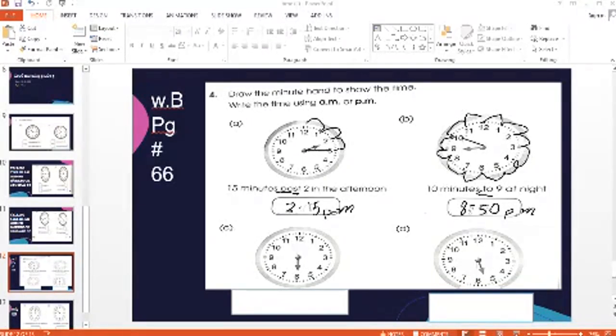So let me just draw the minute hand. This is where your minute hand is pointing. So it means your answer is correct. It will point toward the 11. My minute hand is not very clear, so I'm erasing it because it looks dirty, and I'm going to draw a neat hand. Sometimes my mouse doesn't cooperate with me. So now it's better. And now, my boys, it's time to mention your answers by writing in number style.